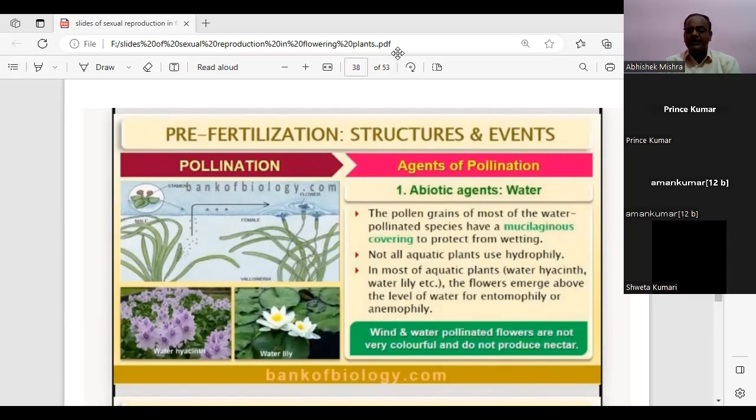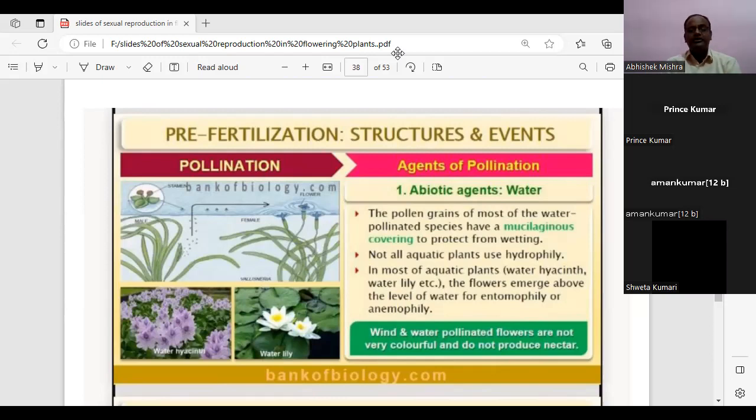And most of the aquatic plants emerge above the level of water for entomophily or anemophily. The chances of failure of hydrophily, the water pollination, are great. That is why it is not necessary that all the aquatic plants use hydrophily. Some examples like water lily and water hyacinth have flowers exposed well above the water level, and the pollinators there are the wind or even the insects we will be talking about later on.